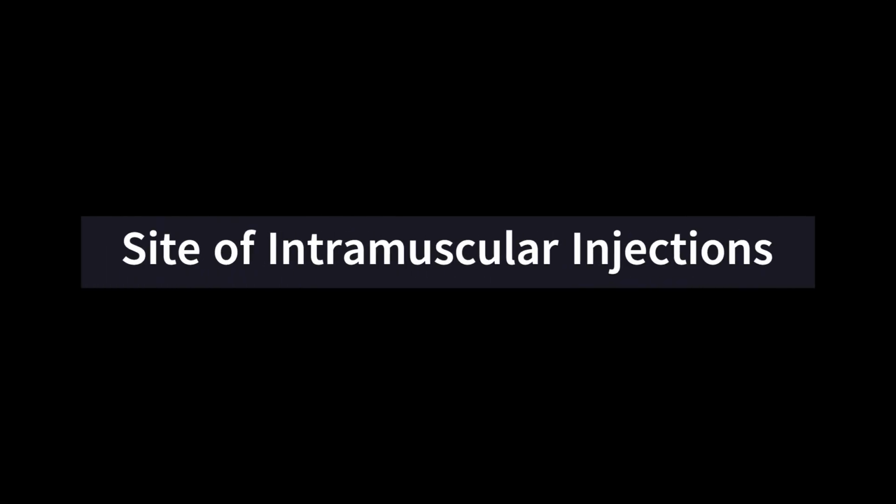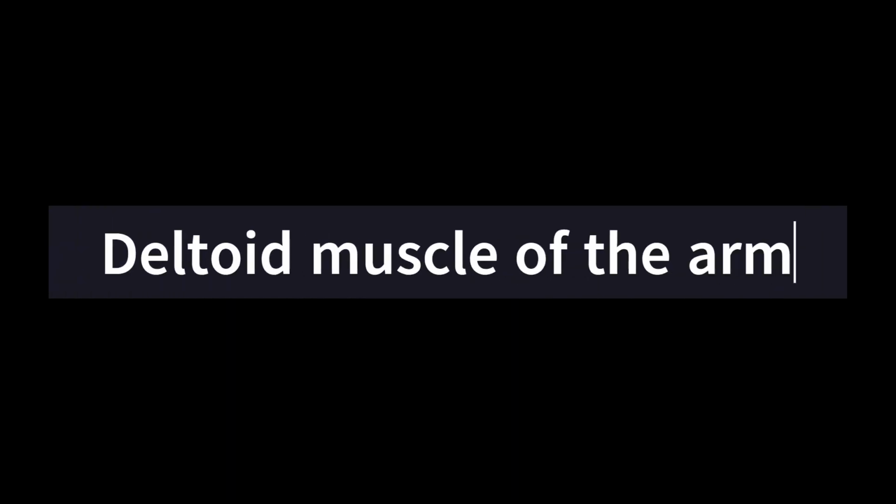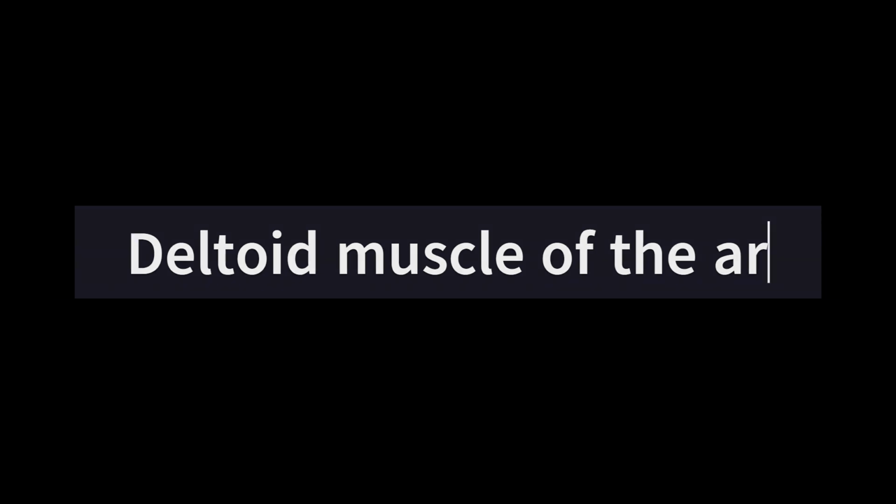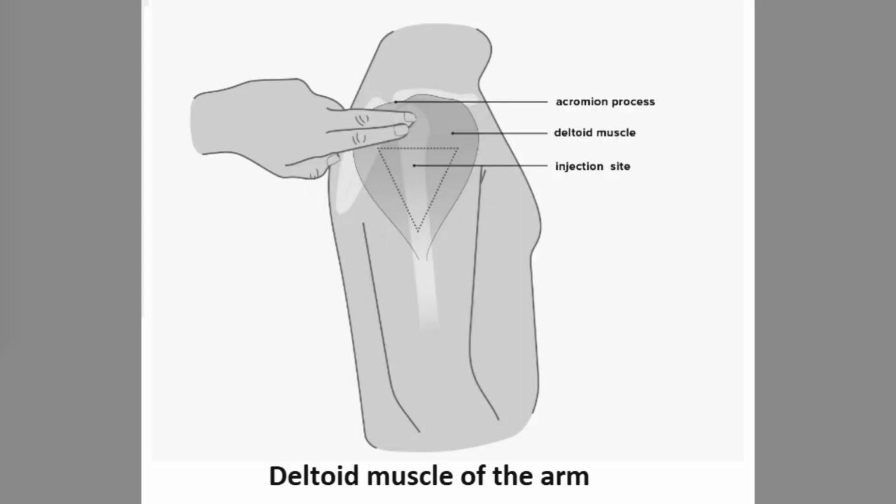Site of intramuscular injections. Deltoid muscle of the arm. The deltoid muscle is the site most typically used for vaccines. However, this site is not common for self-injection because its small muscle mass limits the volume of medication that can be injected, typically no more than 1 milliliter.